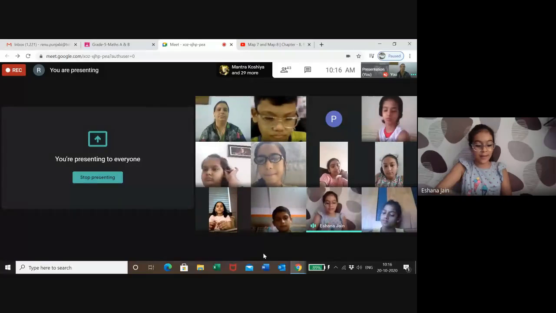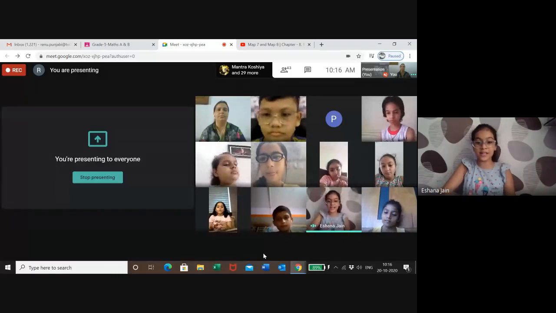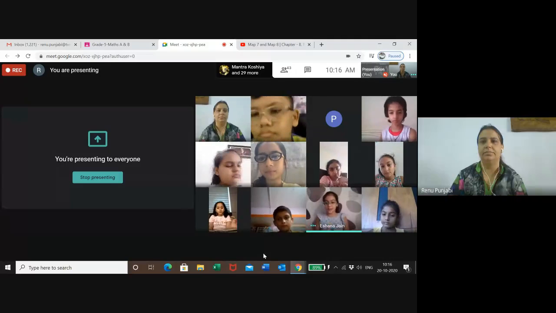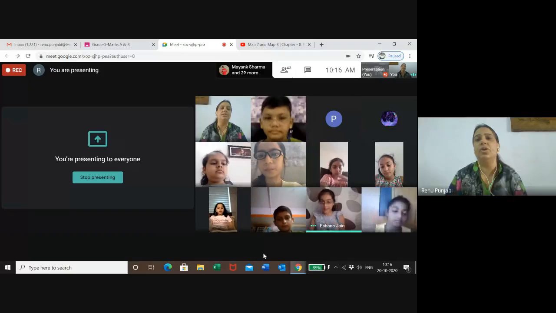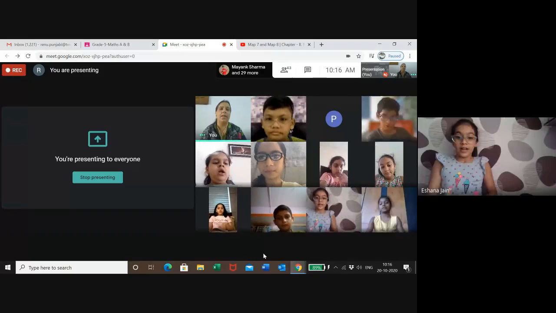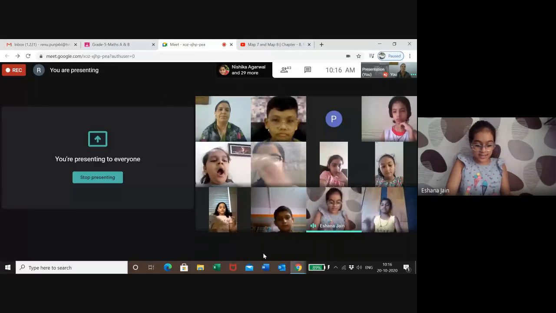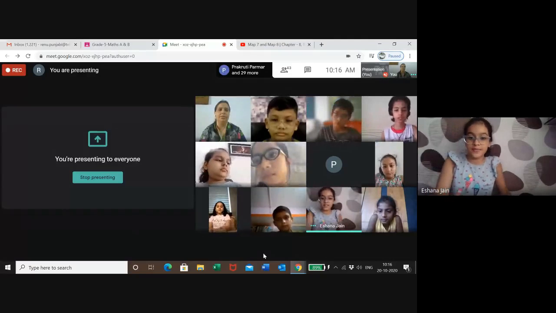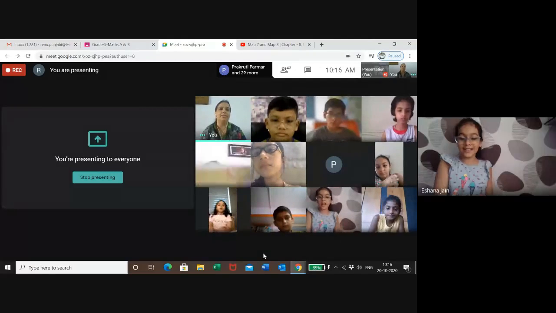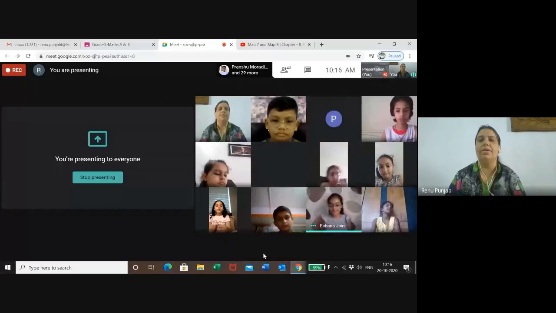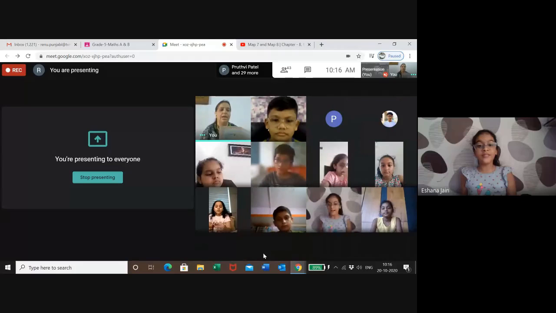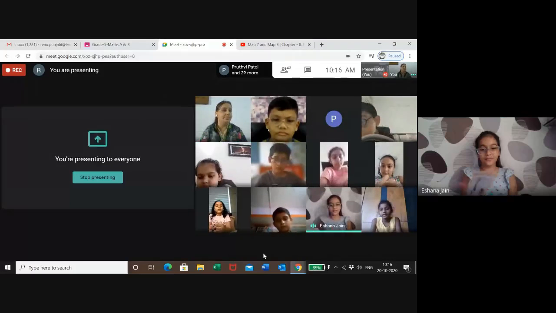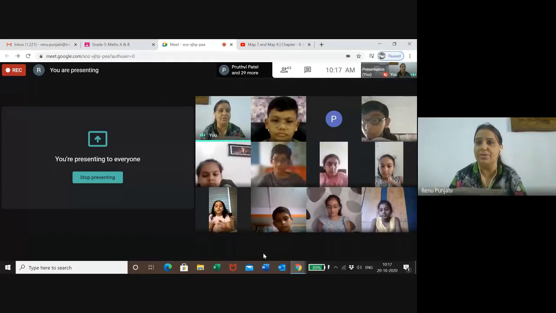in map 2 we have done where is the central hexagon. And why is it called the central hexagon? Because there is India Gate in this and it is in the center, and the shape of that is hexagon, so we have revised the shapes also. And then we have done red spot and have revised angles also.